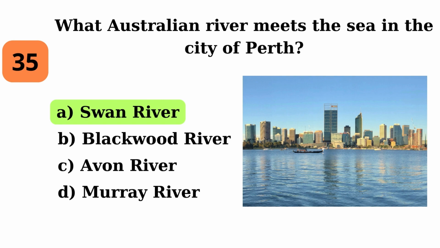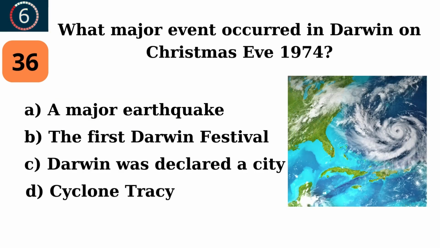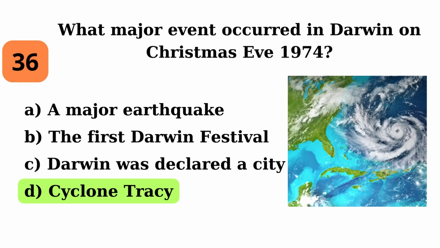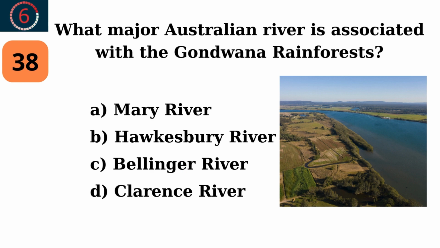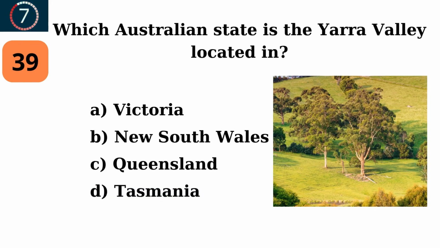Swan River. What major event occurred in Darwin on Christmas Eve 1974? Cyclone Tracy. Which Australian city is known as the City of Churches? Adelaide. What major Australian river is associated with the Gondwana rainforests? Clarence River. Which Australian state is the Yarra Valley located in?